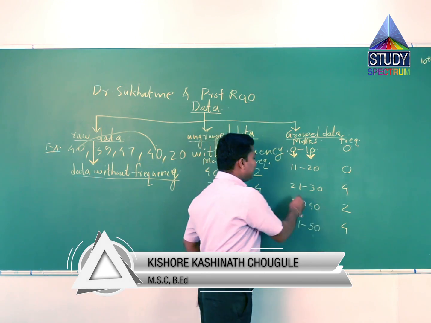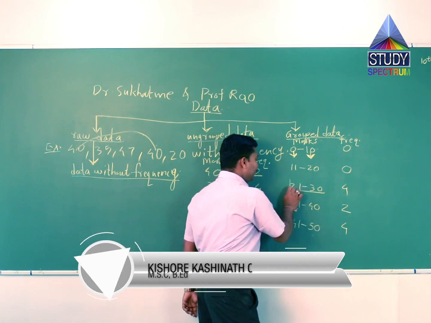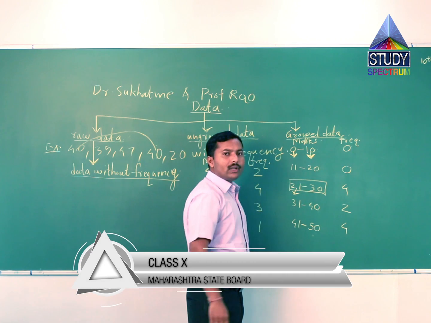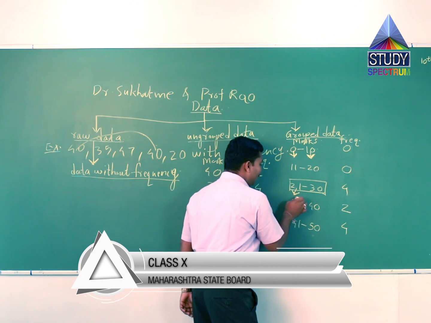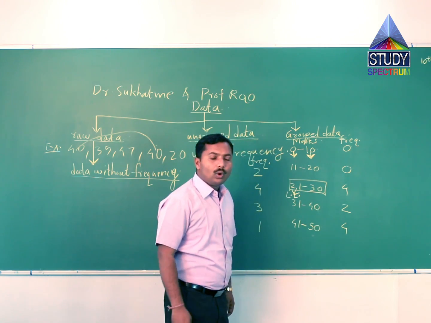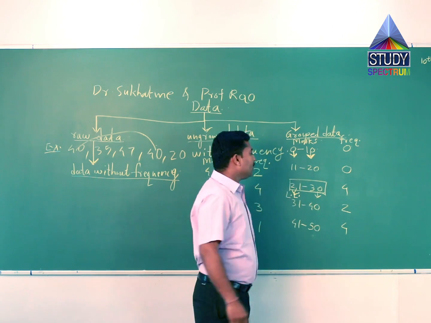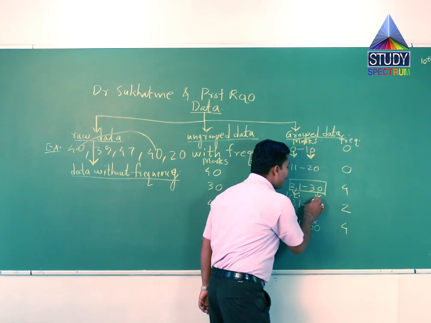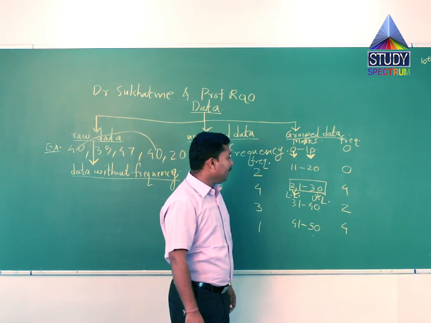Suppose this is the class interval 21 to 30. 21 is the starting point, so 21 is the lower limit. And 30 is the ending point, so 30 is called the upper limit.